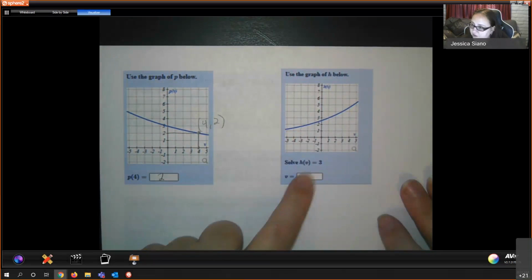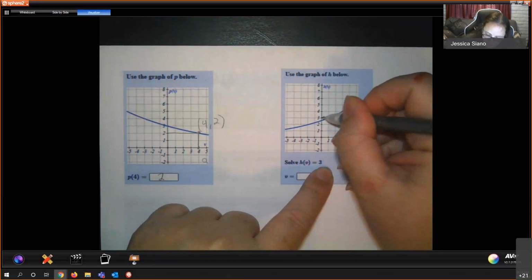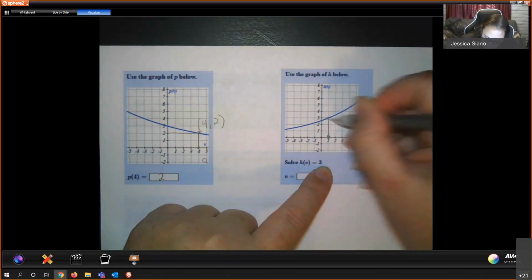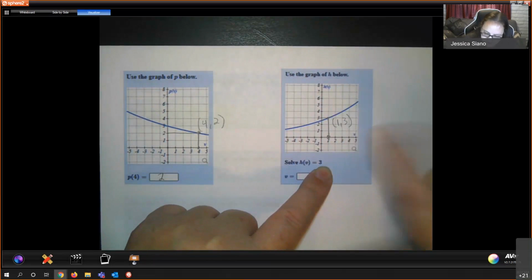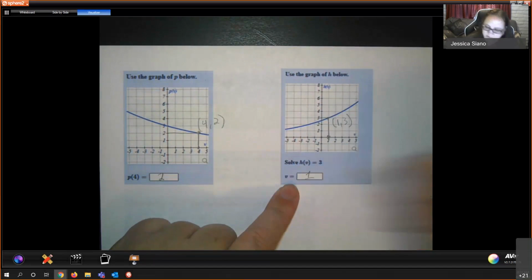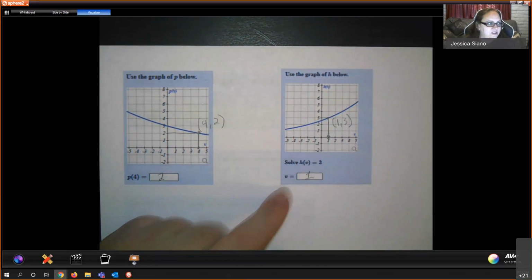And now again, we got to be careful here because they didn't give me X, they gave me Y. So this time I'm going to go to 3 on the Y and find my graph. And this point is (1, 3). So when Y is 3, X is 1. Or in this case, when H is 3, V is 1. I don't know why Moore feels like it needs to change those letters.